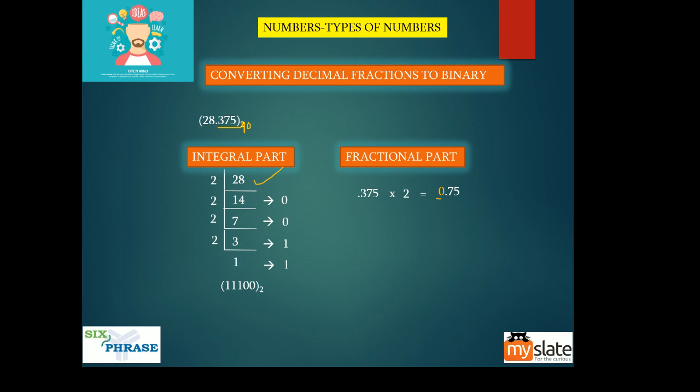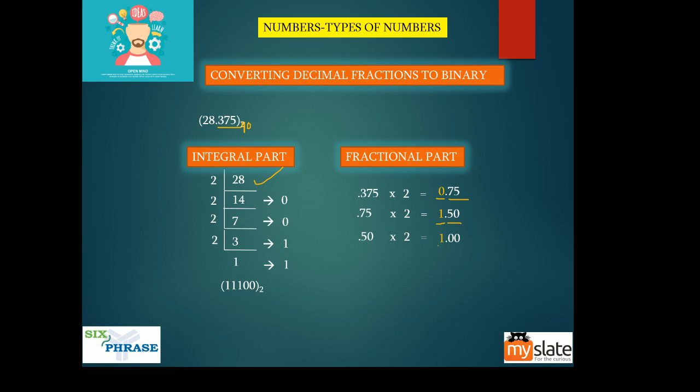Now just consider this 0, but don't do anything with it. Just take this 0.75 and multiply it by 2 again. What will you get? 1.5. Now ignore this 1, take this 0.5 and again multiply it by 2. What do you get? You get 1. Now at this point there is no use in continuing, because if you take 0.00 and multiply it by 2, you will get 0. So at this point you can stop.